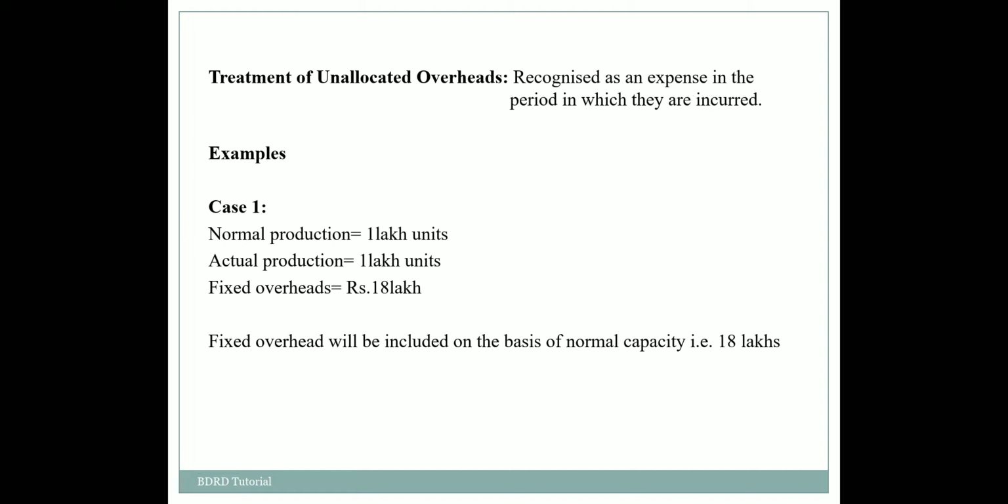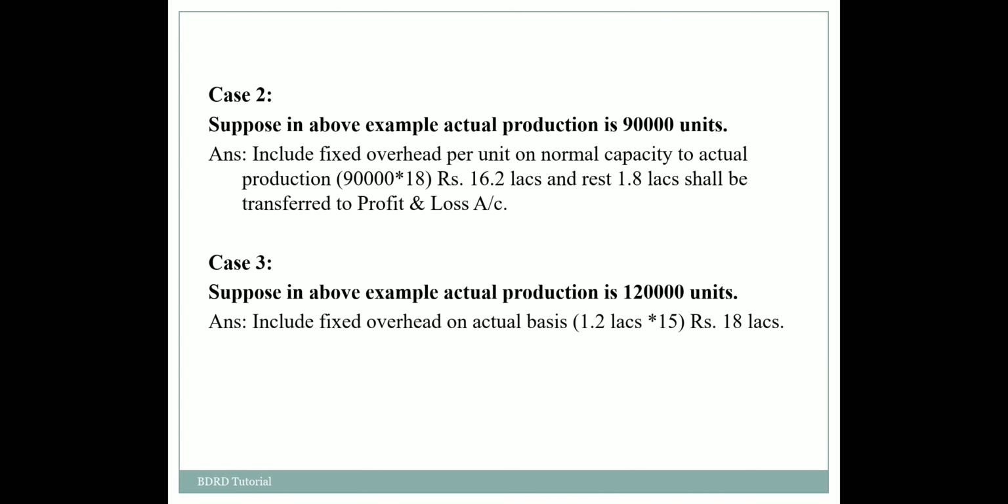Similarly, if the actual production decreases to 90,000 units, then in that case we can see that fixed overhead is not going to change with the change in output, and it will remain constant at rupees 18 lakhs. So we can say that the overhead rate on actual basis is rupees 20, that is 18 lakhs divided by 90,000, which is actual production.